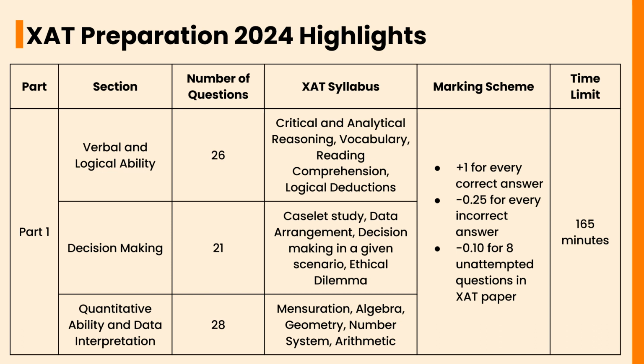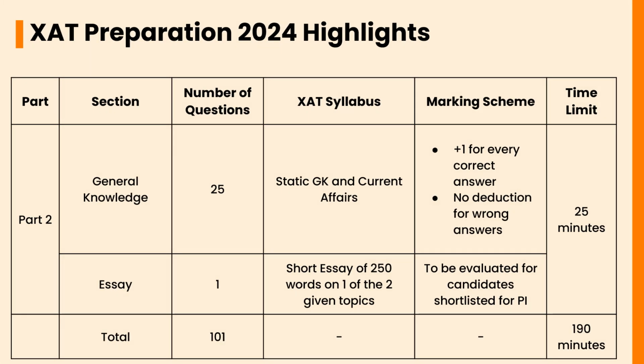In part 1, +1 for every correct answer, and 0.25 will be deducted for every incorrect answer. There is also a 0.10 deduction for 8 unattempted questions in the XAT paper. The time limit is 165 minutes. In part 2, the general knowledge section consists of 25 questions. Syllabus includes static GK and current affairs.